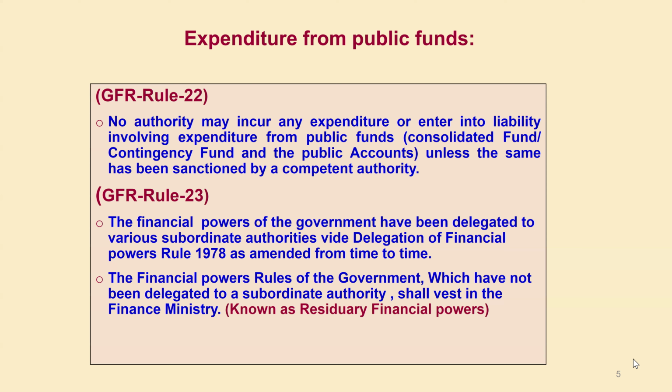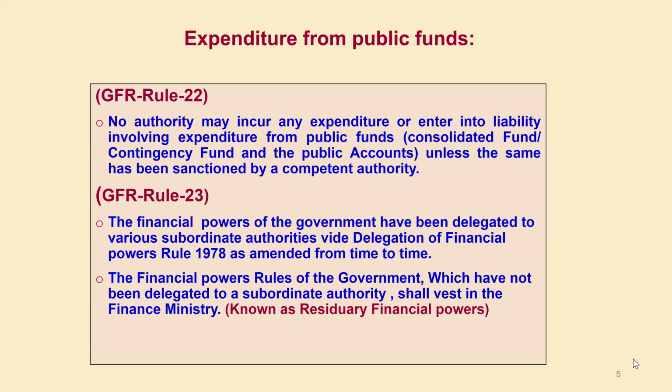Then as per Rule 23 of the GFR, the financial power has been delegated to various authorities. Down the level it has been delegated, so that in our case, the initial power lies with our Secretary, DG ICAR.